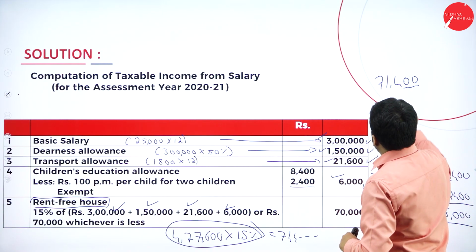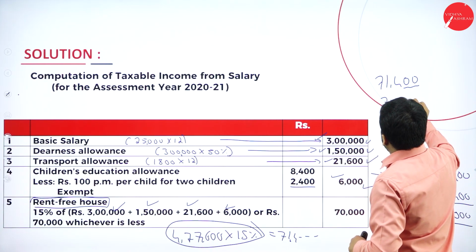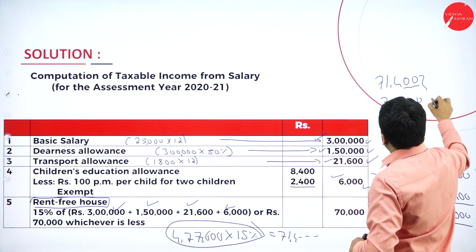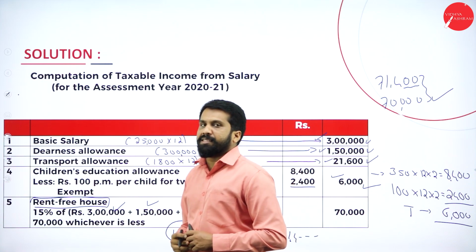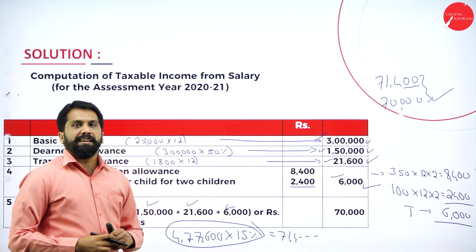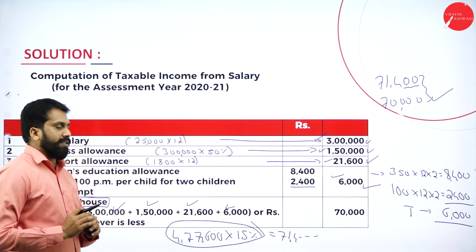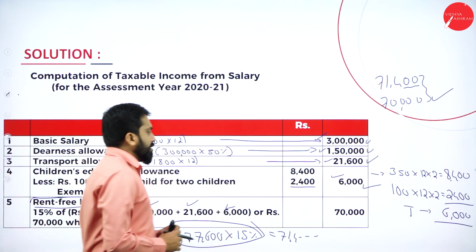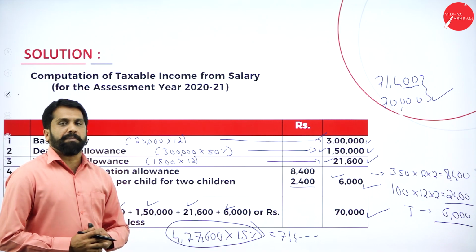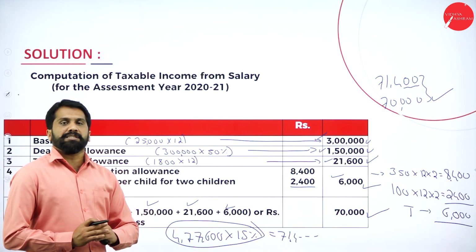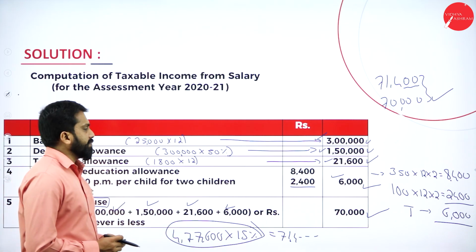Now, whatever rent is paid by the employer, it is 70,000. Whichever is less, 70,000 is less. We should consider 70,000 as your rent-free accommodation. Now, your rent-free accommodation is 70,000. Any doubt up to this? Hopefully, there is no doubt up to this.